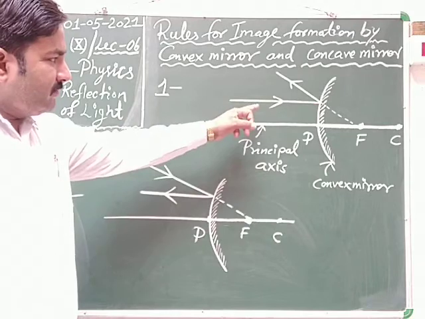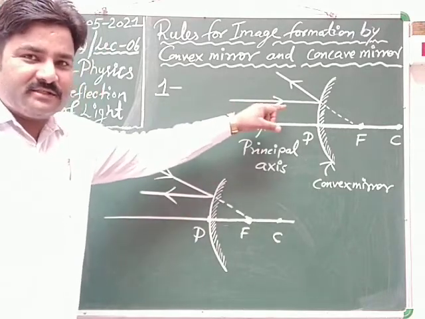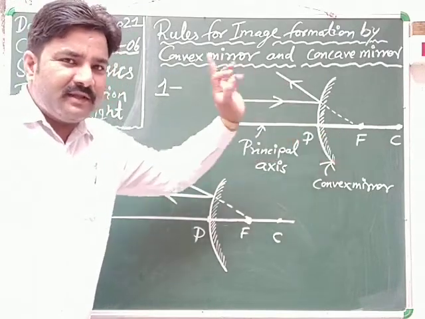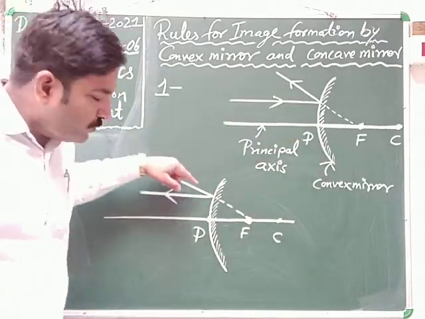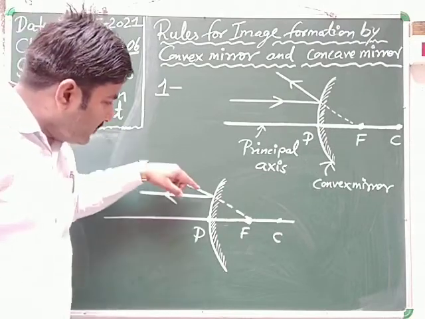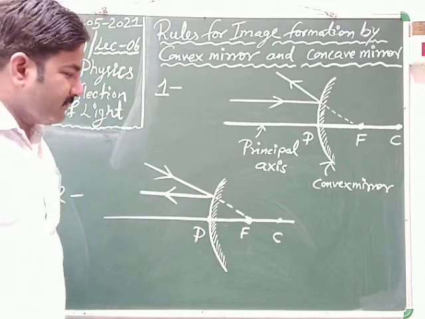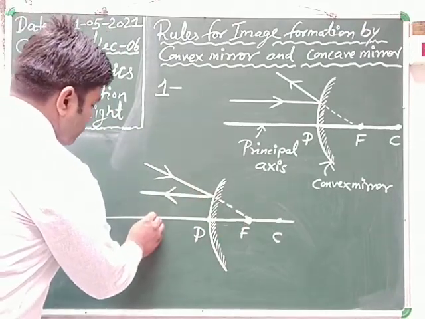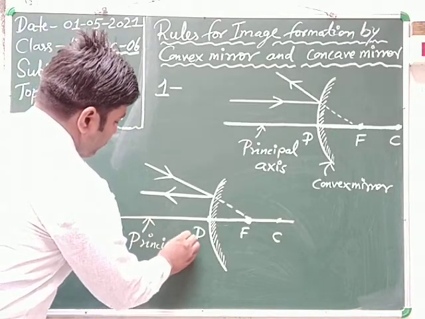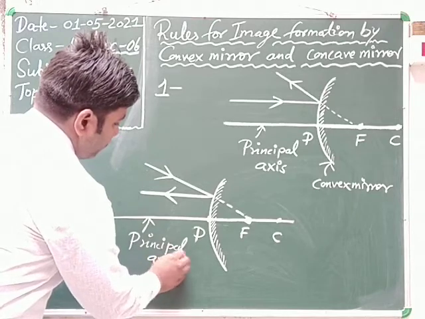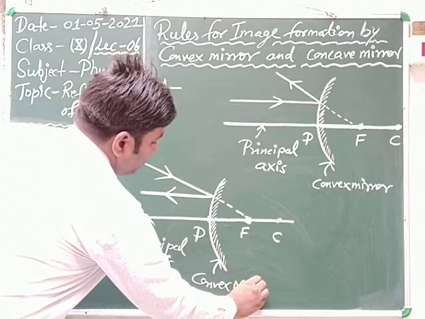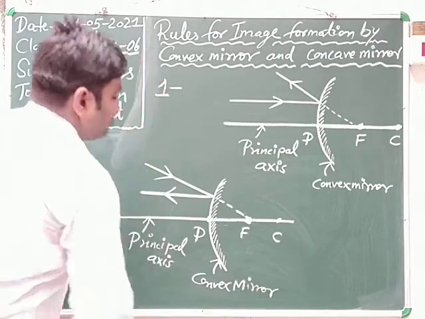In the first, when the ray comes parallel to the principal axis, then after reflection it appears to come from the focus, and in the second, when the ray of light is incident towards the focus of this convex mirror, this is the principal axis and this one is the convex mirror. Clear?